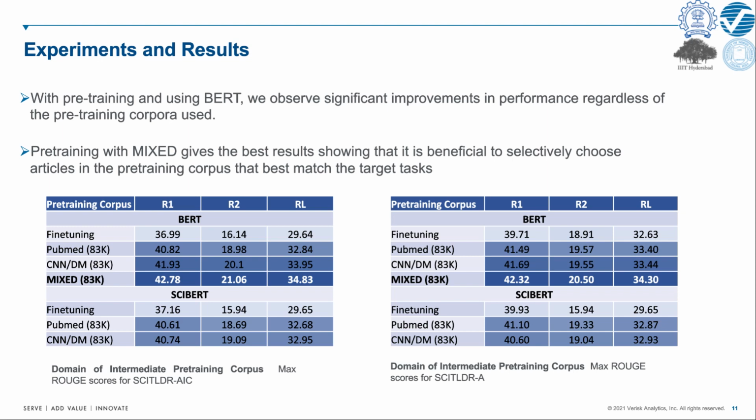Pre-training with mixed dataset gives the best results, quite interestingly, showing that it is beneficial to selectively choose articles in the pre-training corpus that best match the target task. This indicates that the model is not only learning the task, but also the kind of the articles it will be seeing in the target.